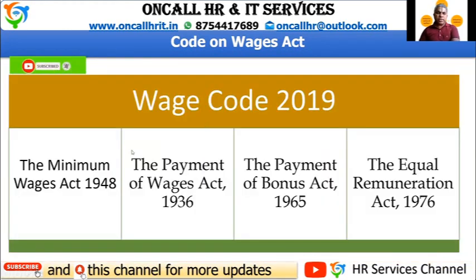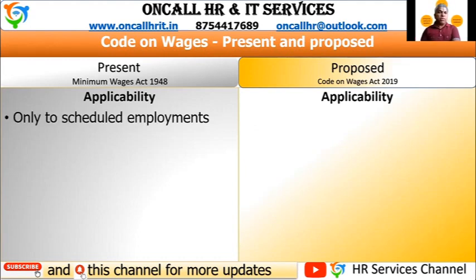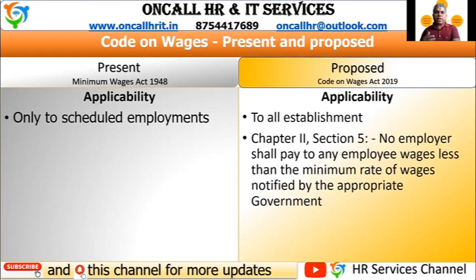This code consists of the Minimum Wages Act, Payment of Wages Act, Payment of Bonus Act, and Equal Remuneration Act. These four acts put together are coming under the Code of Wages Act. If we see applicability, earlier the Minimum Wages Act was applicable only for scheduled employments. There is a list of scheduled employments given, and under that only minimum wages is applicable. For those people only it had been announced. Now the proposed code says it is applicable to everyone, all the establishments.